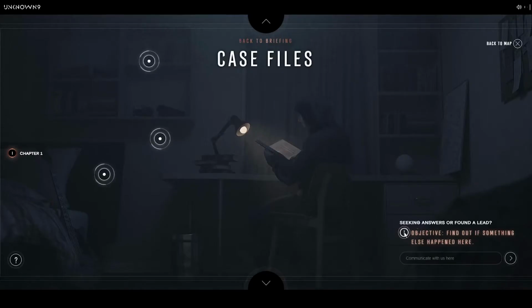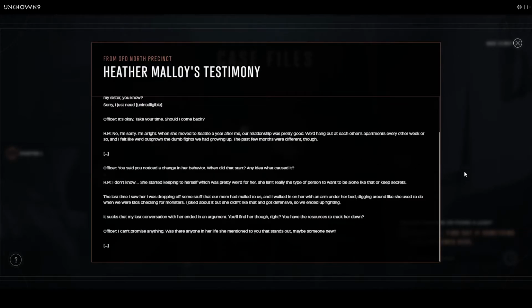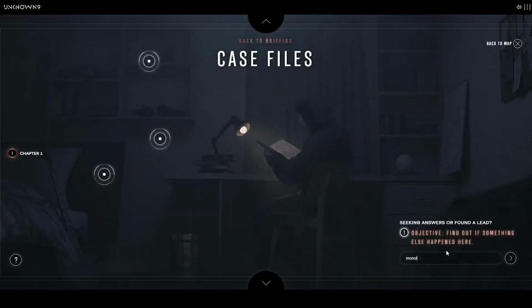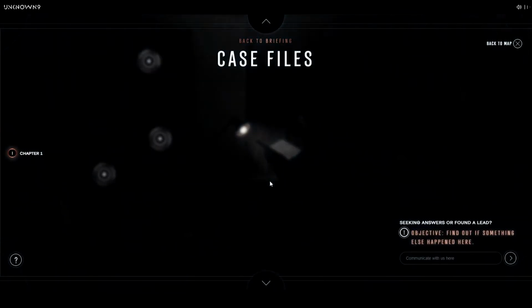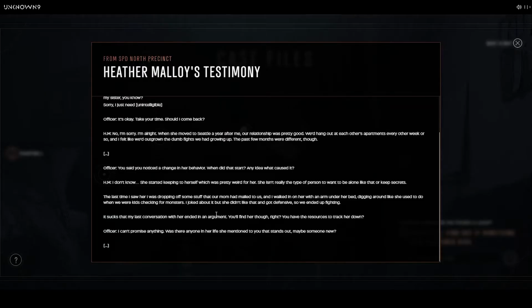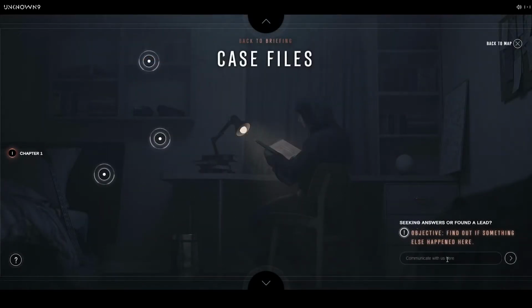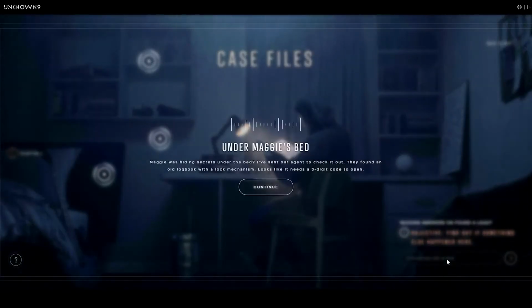Find out if something else happened here. Is a specific word that they're looking for to trigger the solution. Monsters? No. Keeping to herself. Under her bed. Okay. Bed.